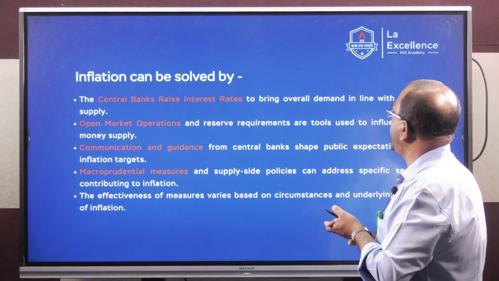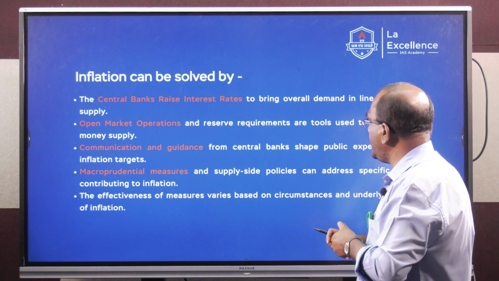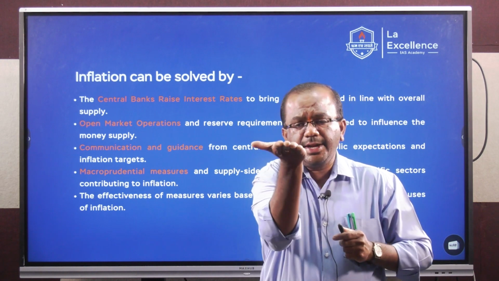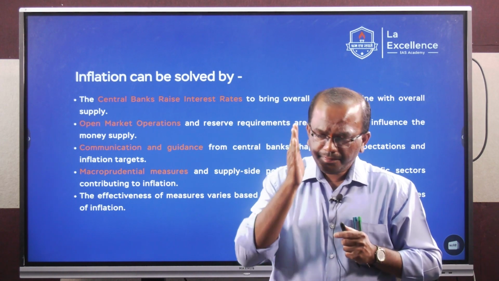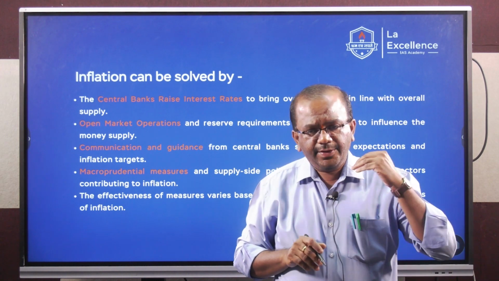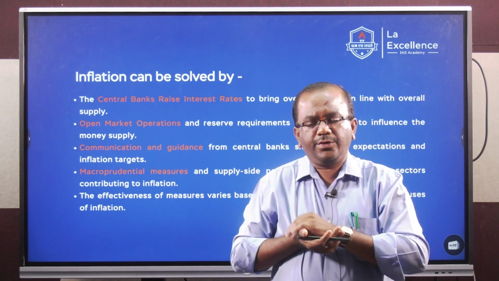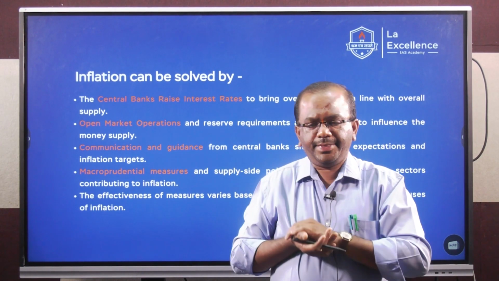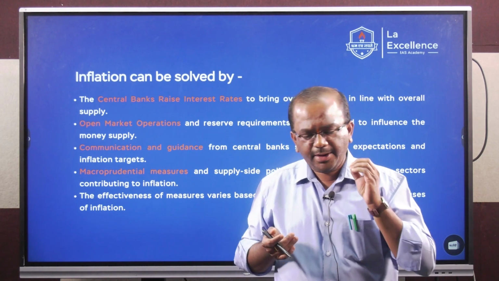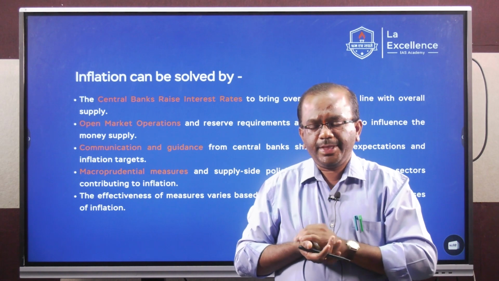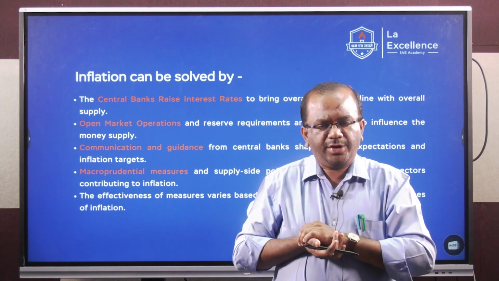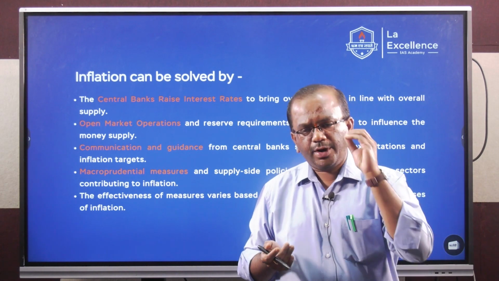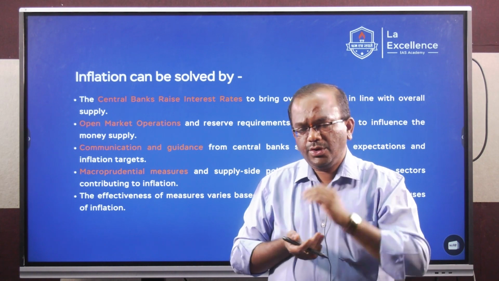One, we said the central bank can raise interest rates to bring the overall demand in line with the overall supply. That is the central bank of the country, in the case of India, raising the key interest rate or the repo rate, which stems the flow of liquidity in the system. Increasing the repo rate or the key interest rate so that the excess liquidity in the system is drained out and the credit creation capacity or the lending capacity of the banks gets reduced. Now, the central bank of a country raising the interest rate is known as a hard interest rate regime or a dear money policy. This is to address the inflationary scenario.